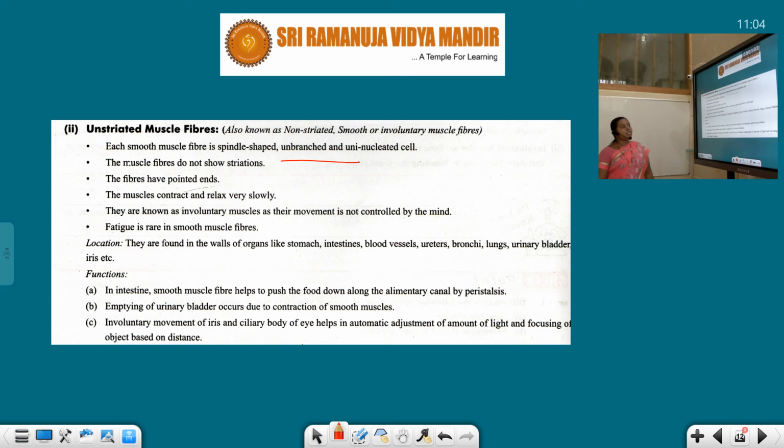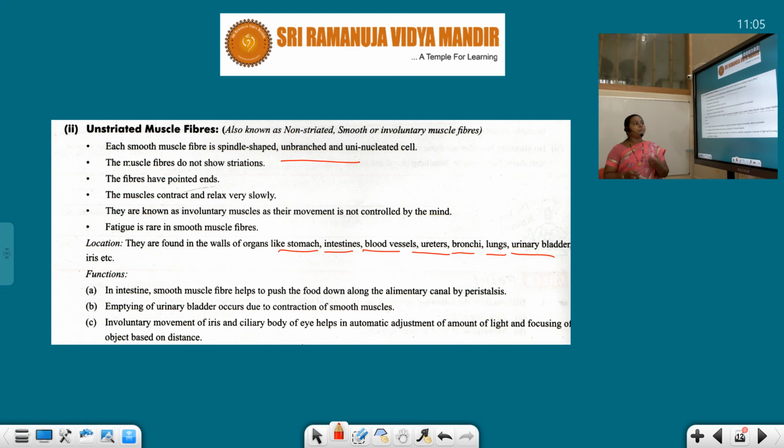Location: they are found in the walls of organs like stomach, intestine, blood vessels, ureters, bronchi, lungs, urinary bladder, iris. You just see the location, students. Stomach, digestion, is it under our control? No. And the blood vessels, the flow of blood, is it in our control, students?